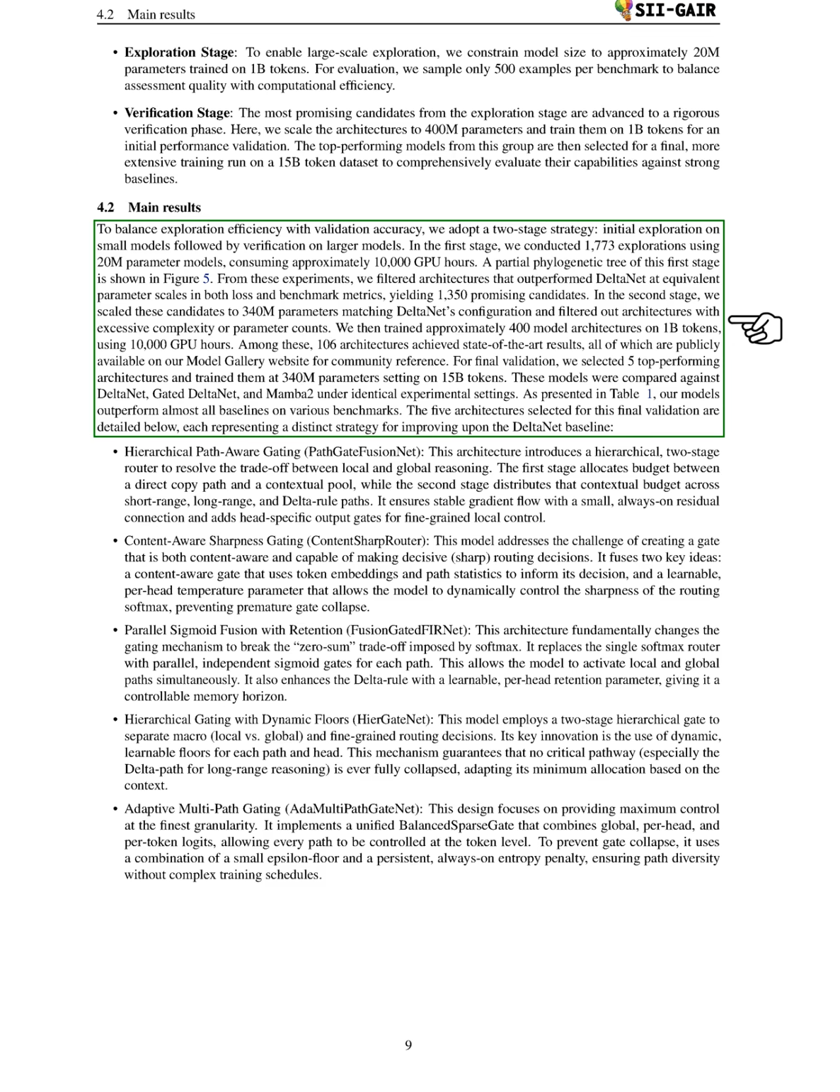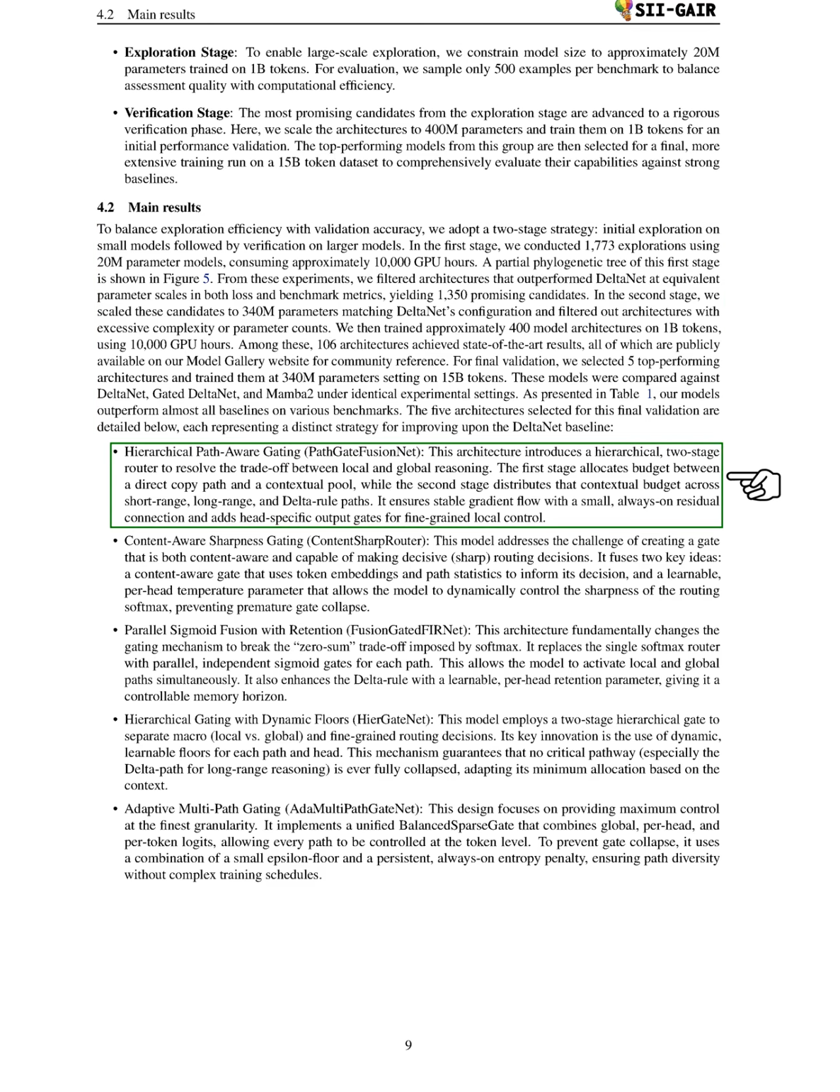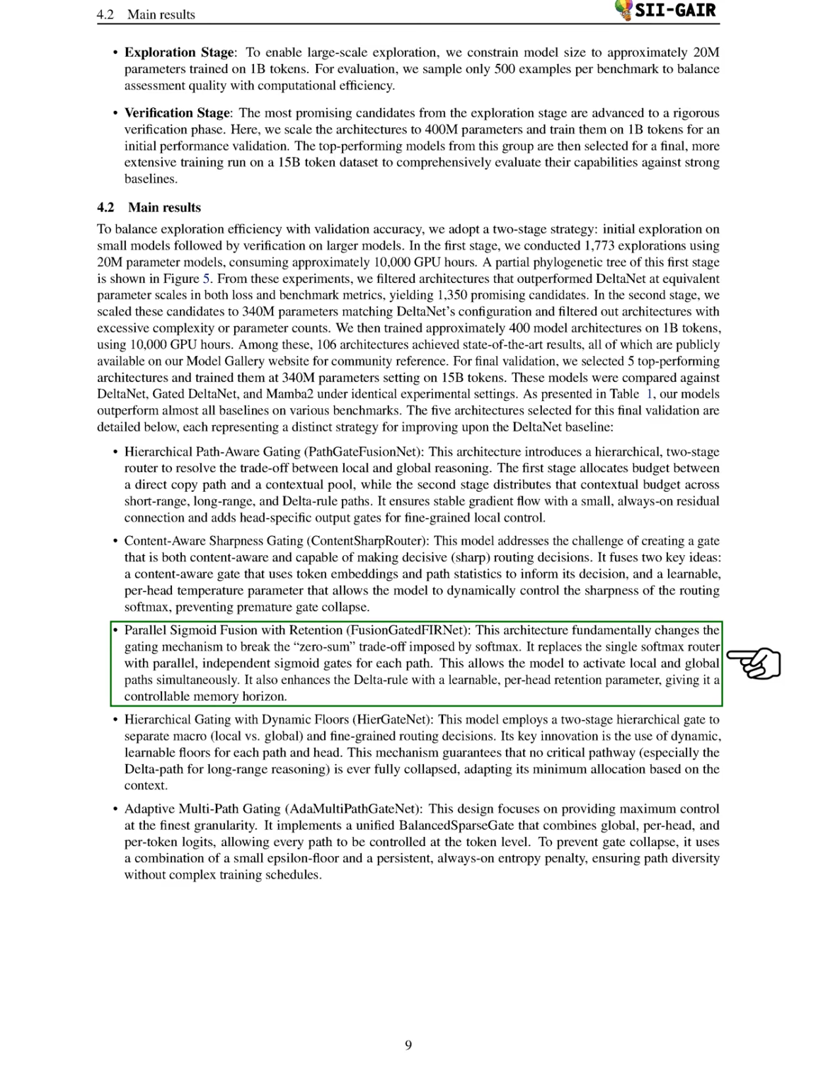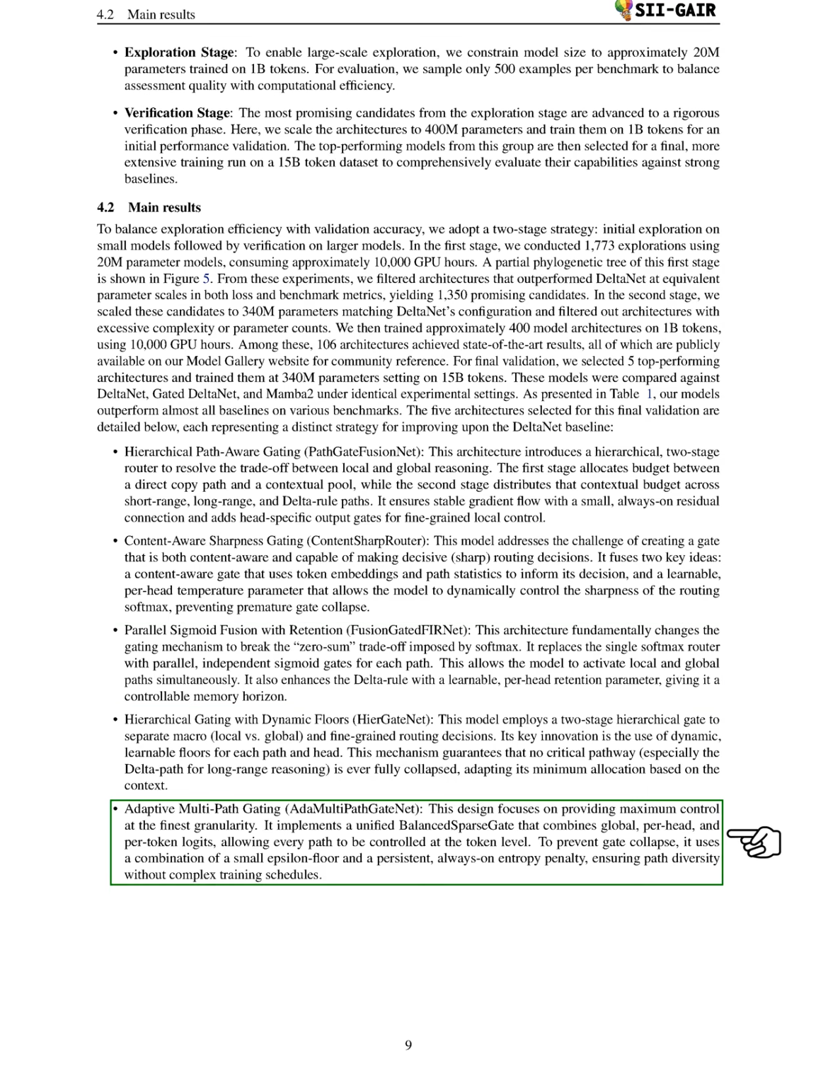The 5 architectures we selected for final validation each represent unique strategies for enhancing the DeltaNet baseline. PathGate FusionNet introduces a hierarchical router for balancing local and global reasoning. Content Sharp Router creates a content-aware gate that makes sharp routing decisions. Fusion-gated FusionNet changes the gating mechanism to allow simultaneous activation of local and global paths. Higher gate net uses dynamic floors for routing decisions to ensure critical pathways remain active. Finally, ADA multi-path gate net provides fine-grained control over paths while preventing gate collapse.